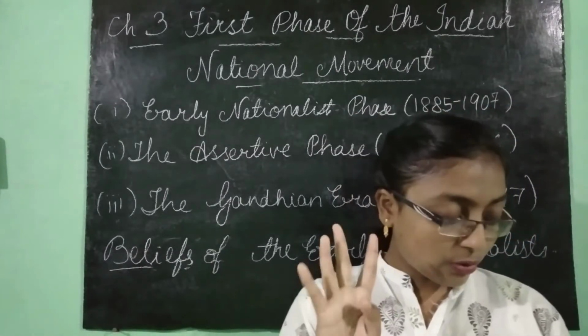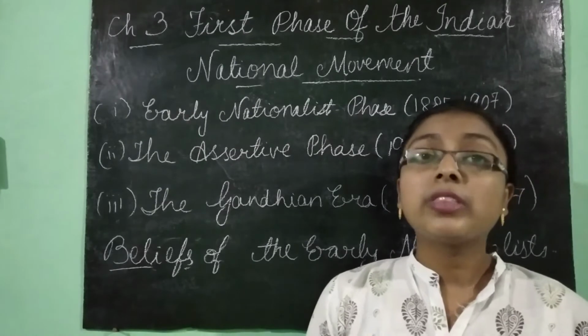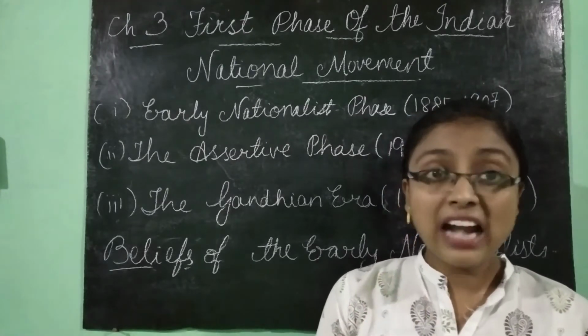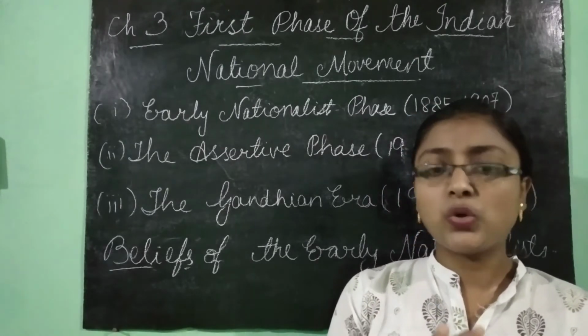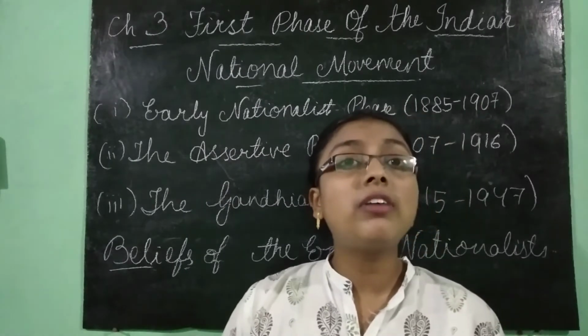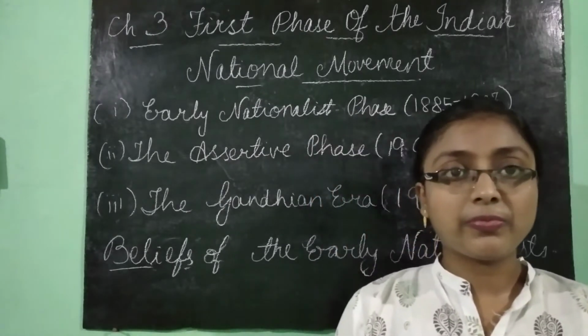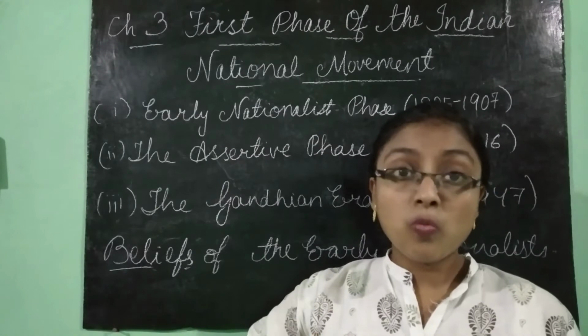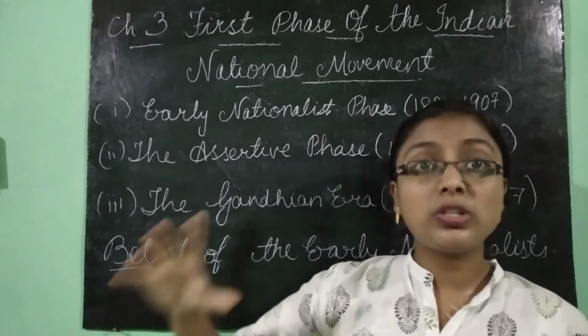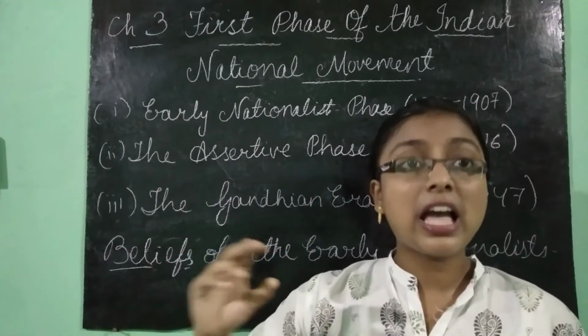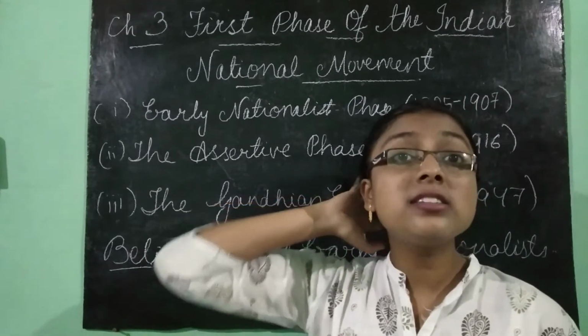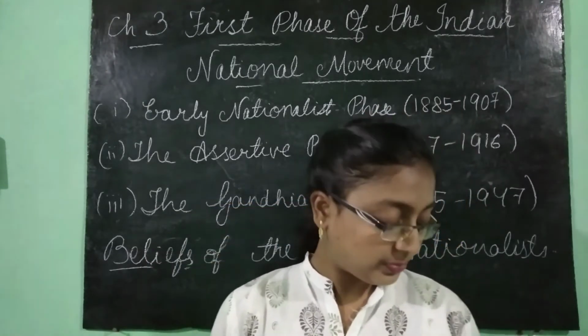Okay. Now the fourth one is that they had a belief that the British would help the Indians to govern their country. And one day India would also reach the same zenith of success that England has reached. Okay.